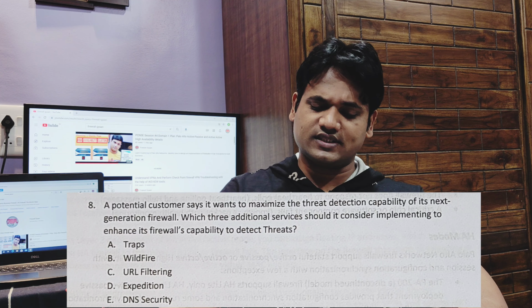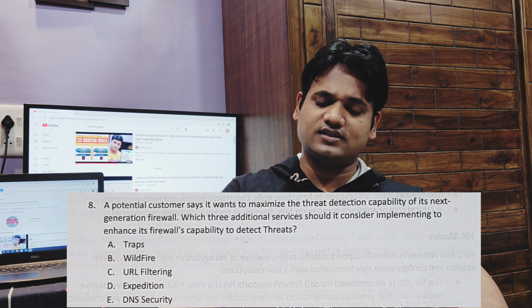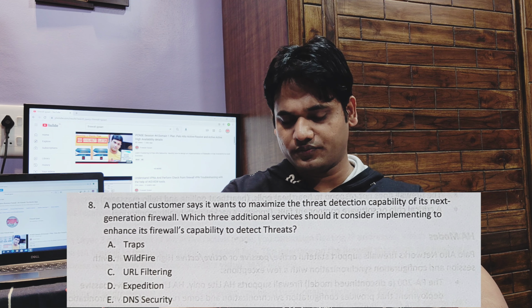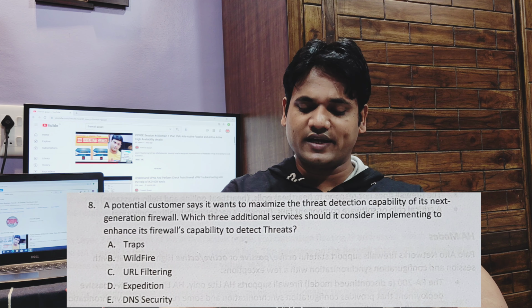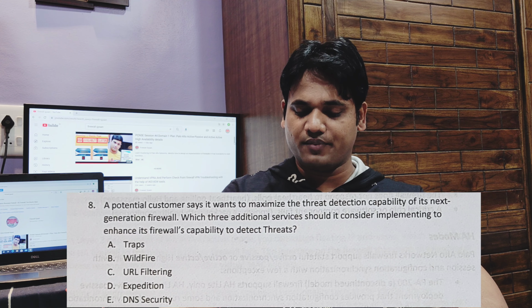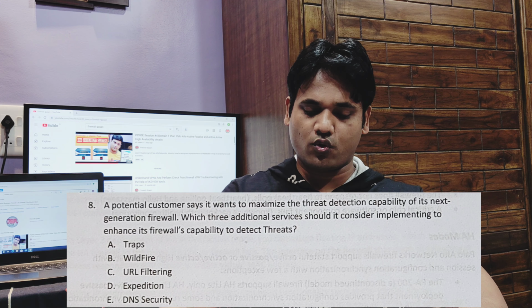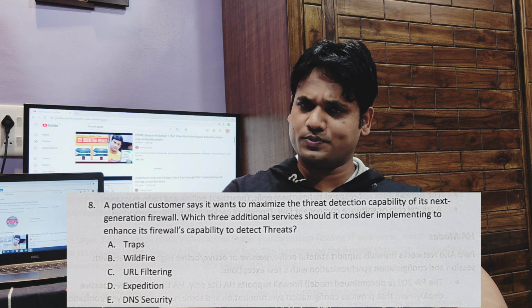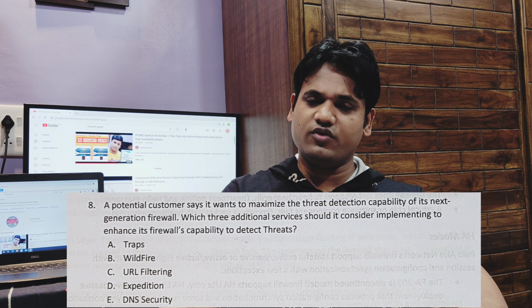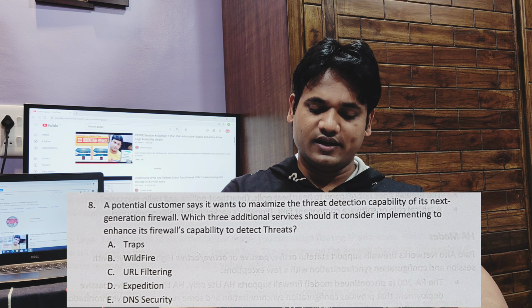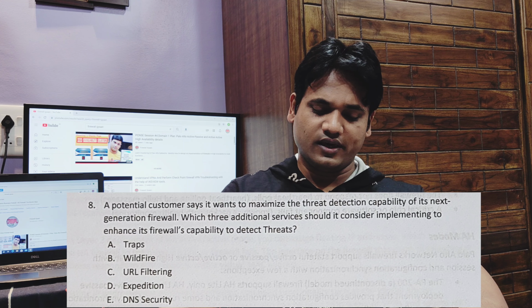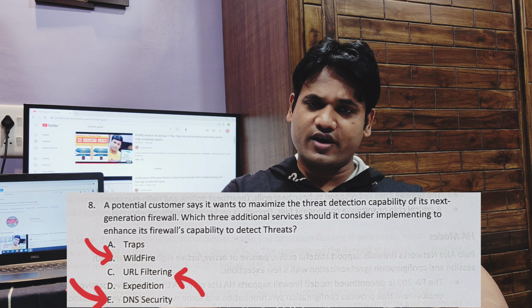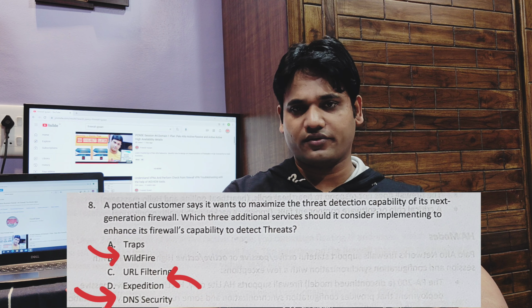Options are A. Traps, B. Wildfire, C. URL Filtering, D. Expedition, E. DNS Security. And the answers are Wildfire, URL Filtering, DNS Security.